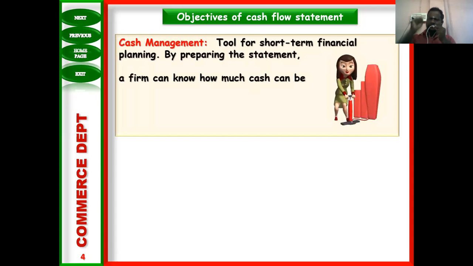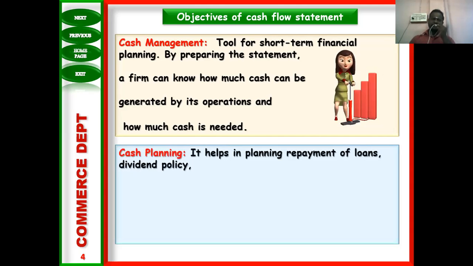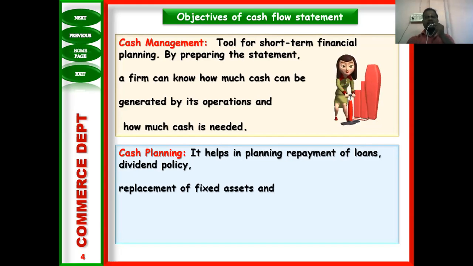Cash flow statement is one of the financial tools. What the financial tools are was already discussed in the previous class: cash flow statement, ratio analysis, comparative statement, and common size statement. Cash flow statement is another tool for cash management and cash planning. How we will manage the cash inflow and outflow, how we will plan the cash. Based on the cash planning, we will prepare the cash budget. That's why each and every organization prepares the cash flow statement.